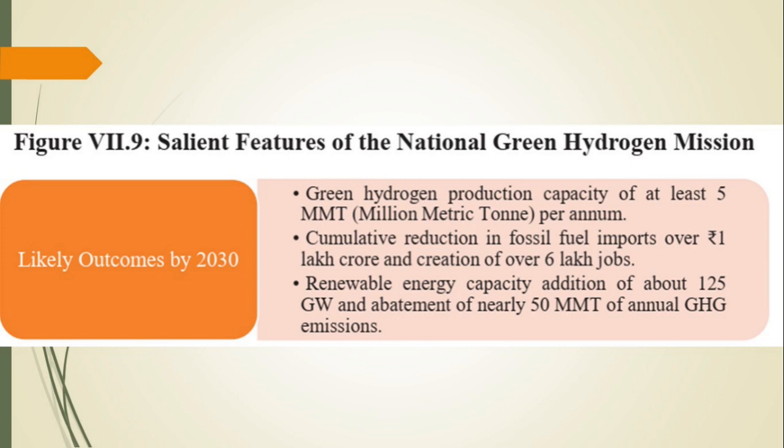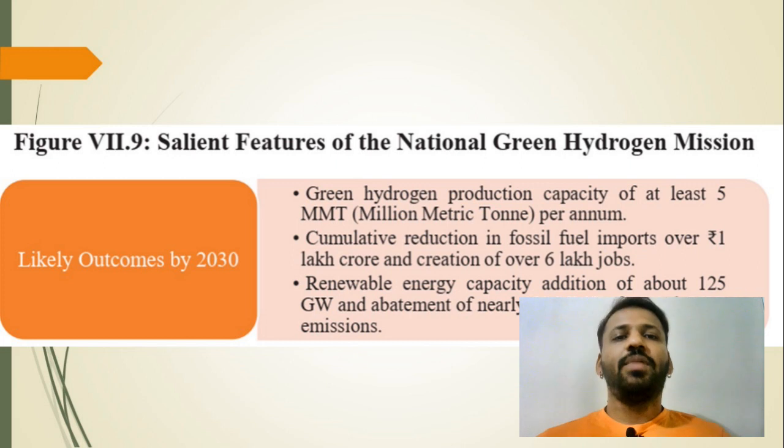So 125 gigawatt of renewable energy capacity to be added, as well as 50 million metric tons of GHG reductions. These are the salient features of the green hydrogen mission, very, very important from our prelims 2023 point of view.